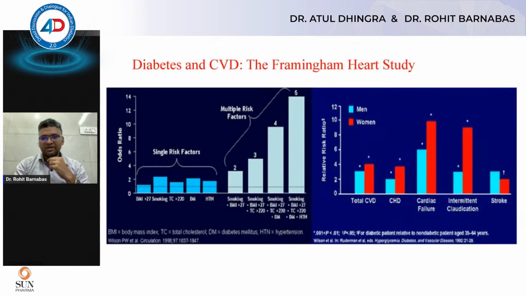When we look at diabetes and cardiovascular disease, the Framingham Heart Study was the large cohort study which looked at the risk factors and the outcomes. When we look at a single risk factor, the odds ratio was about 2-3, but when the risk factors start adding up, 2-3-4, the odds ratio increases exponentially. It has also been seen that cardiovascular disease was more in women, whereas stroke was more in men in this Framingham Heart Study.